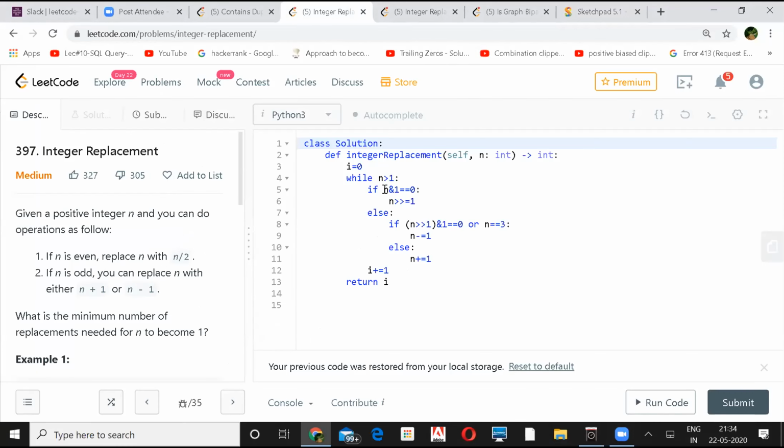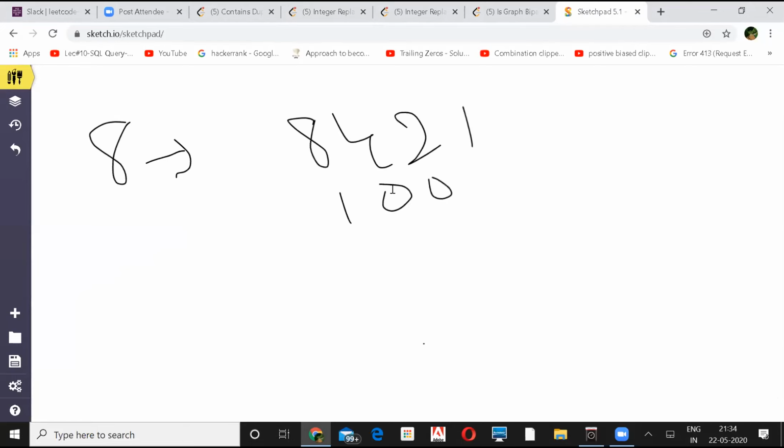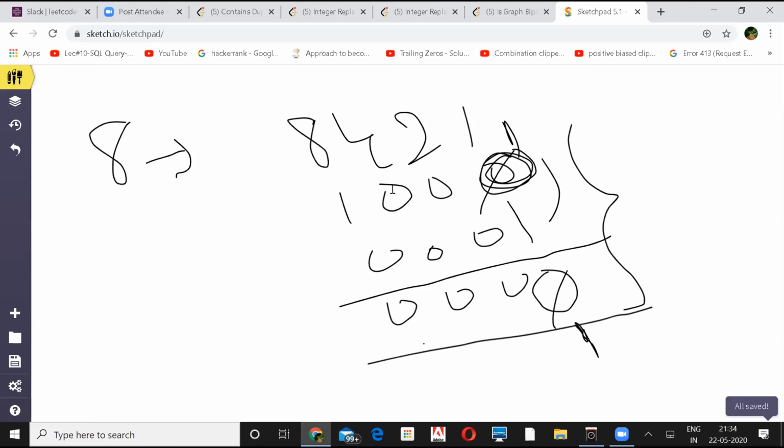Bits is the same. What is the process of checking whether a number is even or not? Let's say you have 8, so 8 4 2 1 is 1 0 0 0, right? When you do an AND operation with this and with 1, if you get the LSB as 0, that means it is an even number, and if you get the LSB as 1, then it is an odd number, because only when you have 1 there will the LSB be 1. Otherwise, the entire thing is reduced to 0. So this is the way of checking whether it is even or odd.